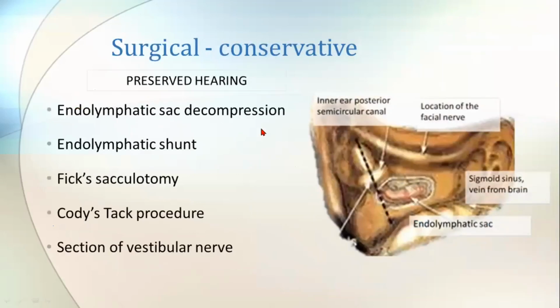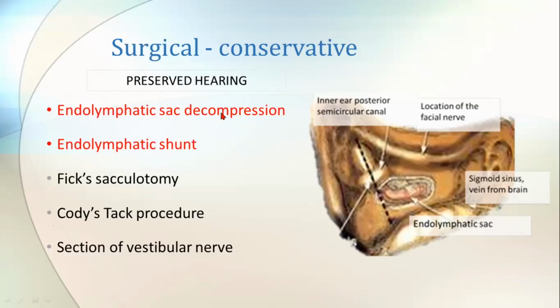And coming to the surgical methods, there is endolymphatic sac decompression as well as shunt. Nothing to do with it, the endolymphatic sac decompression, because there is compression inside due to the increased endolymph content. If you just open the endolymphatic sac, it will get decompressed.